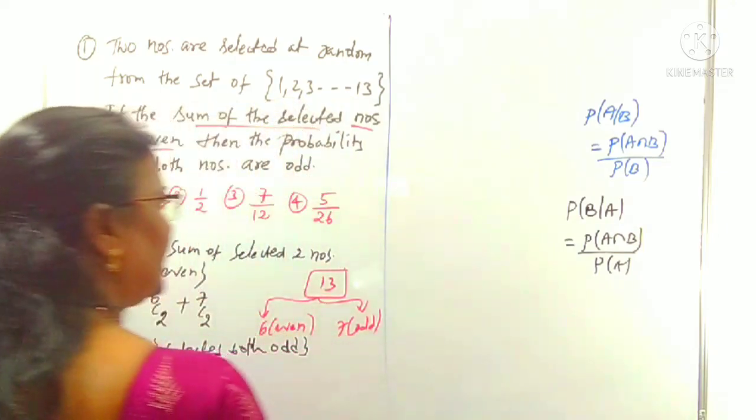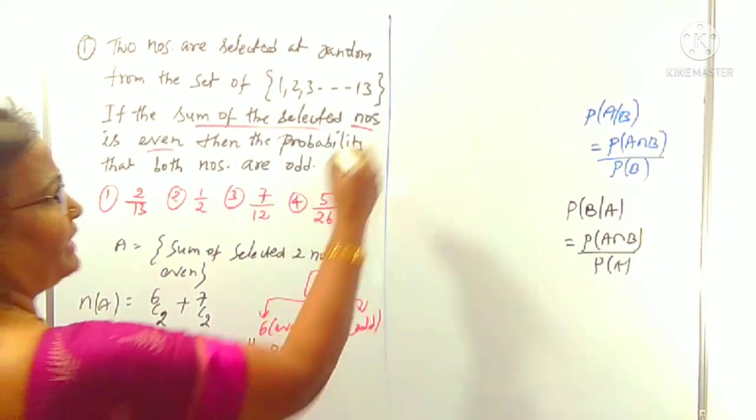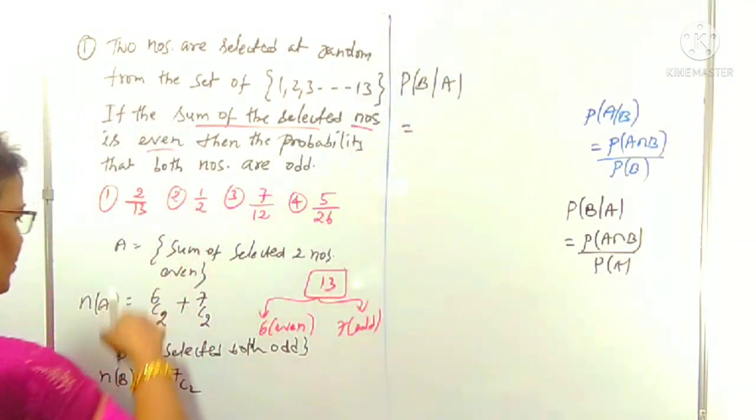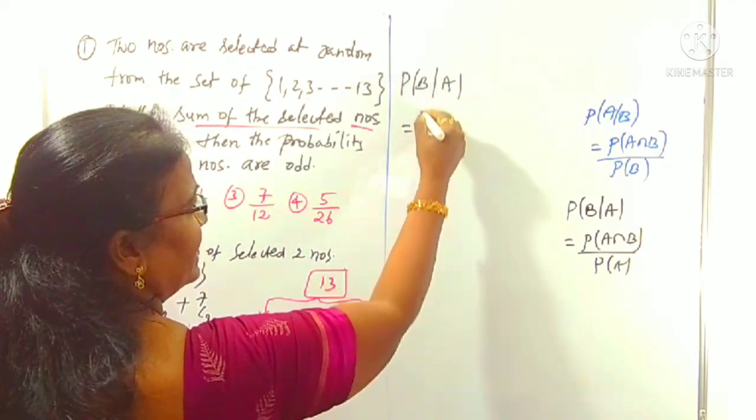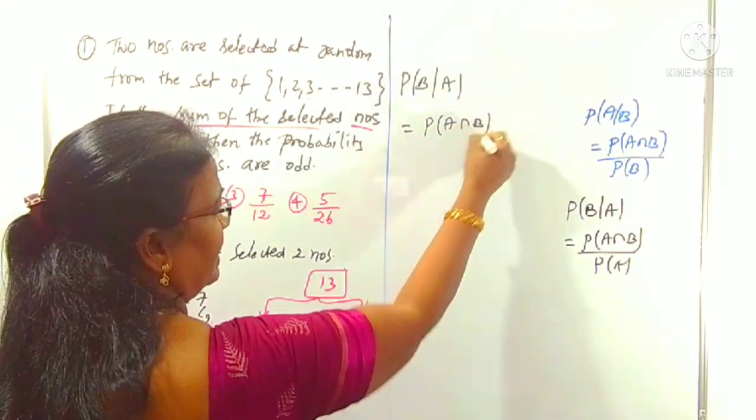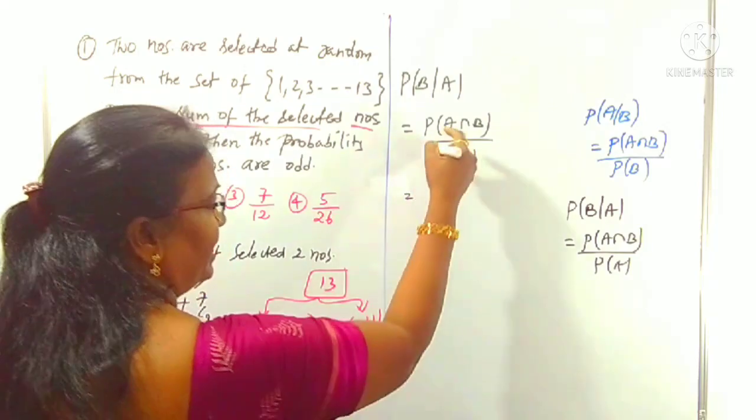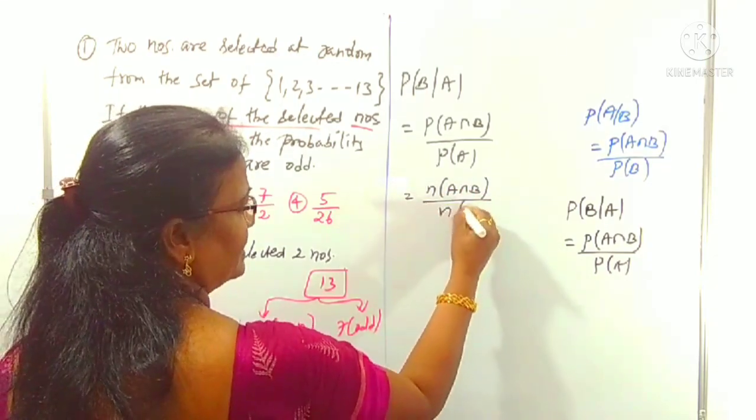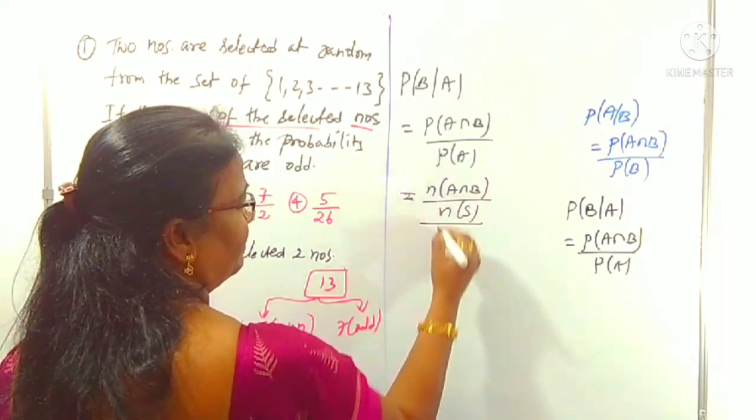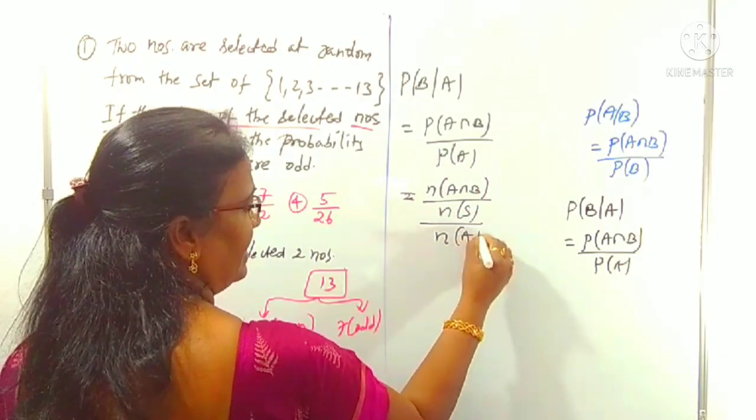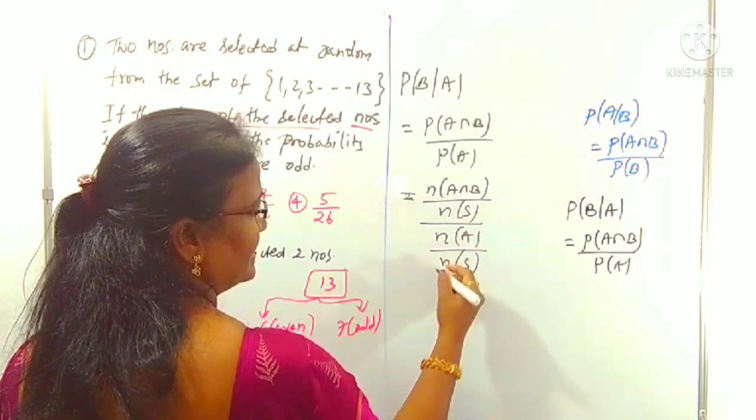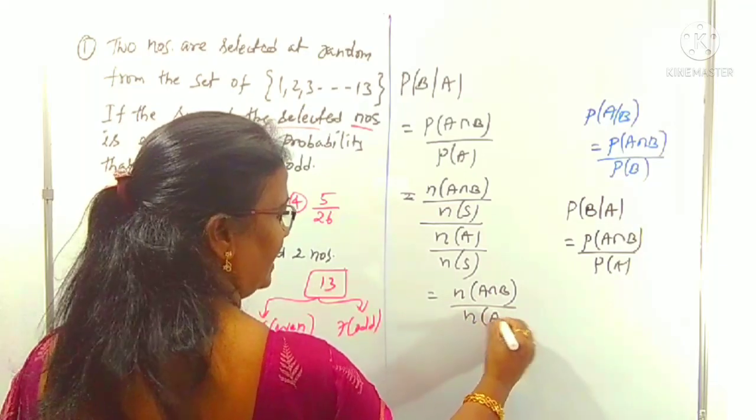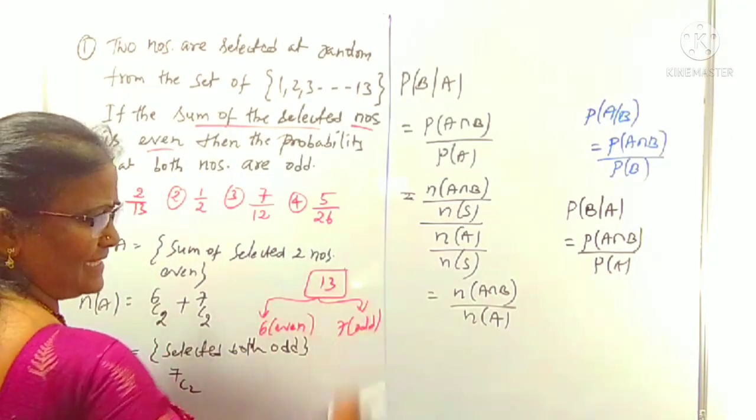Is it clear now? Now we want P of B by A according to the given letters. So P of B by A we can write as P of A intersection B by P of A. P of A intersection B we can write as N of A intersection B by N of S. By P of A means N of A by N of S. Here N of S gets cancelled. What is left over? N of A intersection B by N of A. That's why I didn't write N of S here, because it will be cancelled.